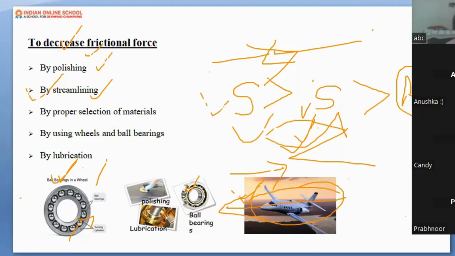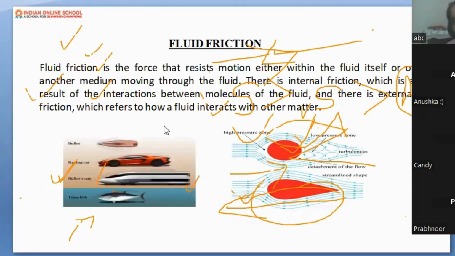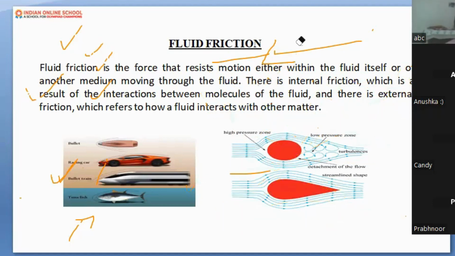Let's move ahead. We understood how to increase or decrease the friction. Here comes the last slide of this session. That is very, very important, I must say. I want some examples from your side after the explanation of the same. So let me explain fluid friction. Fluid friction, as per your understanding, can you tell me? Let's remove the word friction.